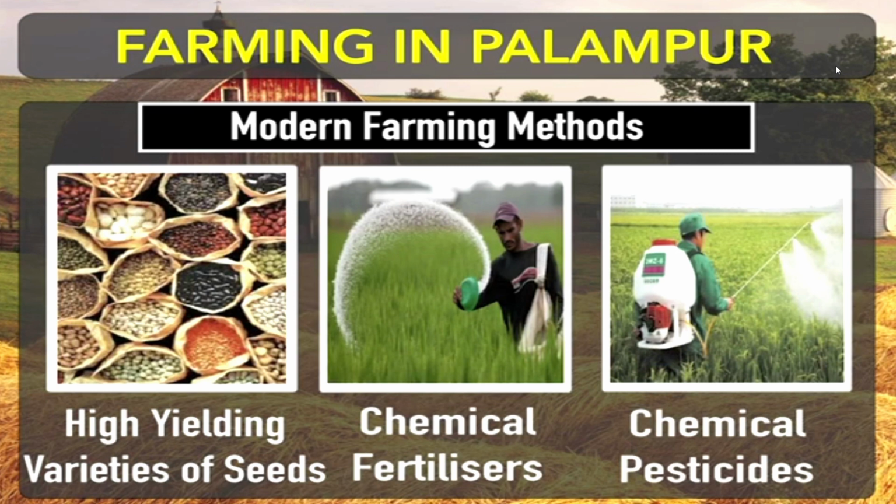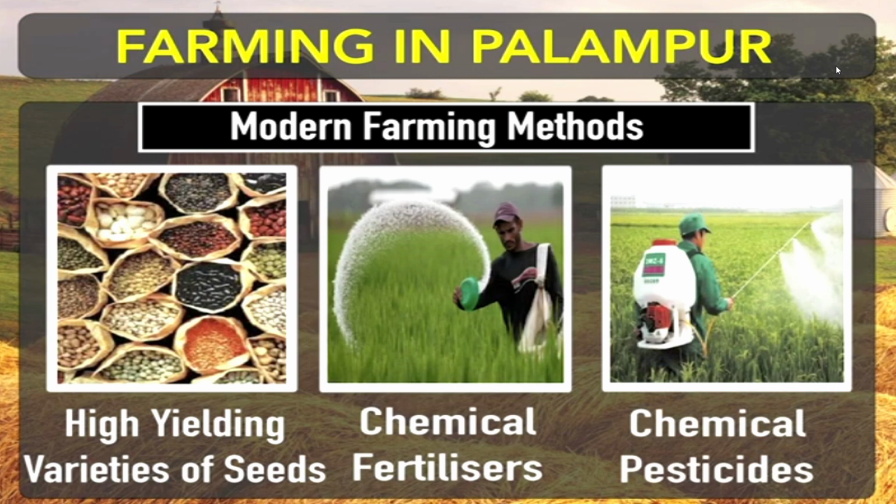I mean to say, in our agricultural sector, in our villages, in present times, the farmers are well educated and they know about the importance of good quality seeds as well as the chemical fertilizers and chemical pesticides we are using in our agricultural activity.